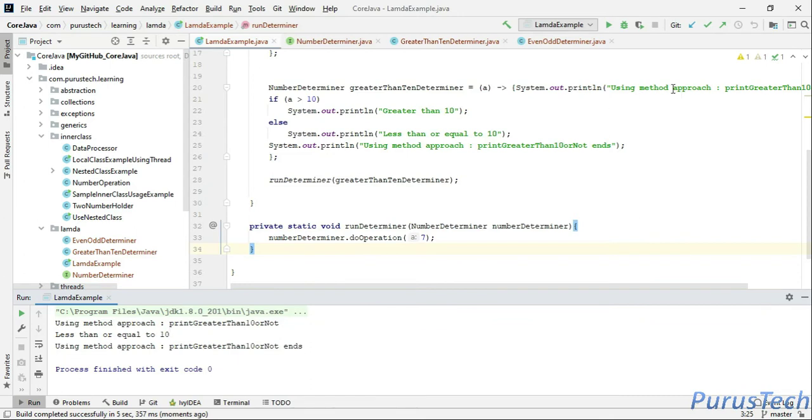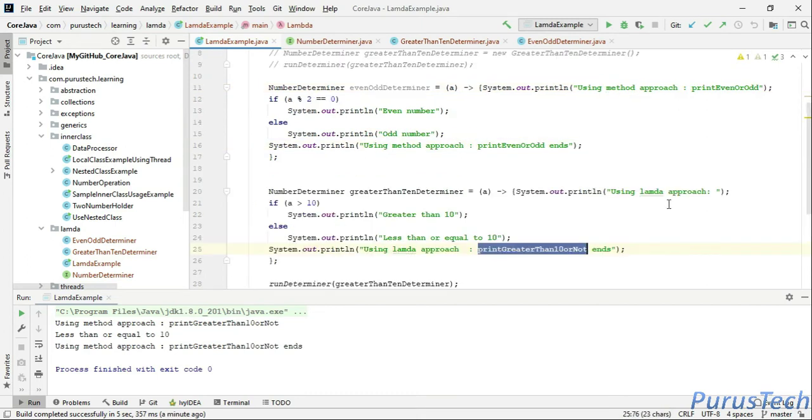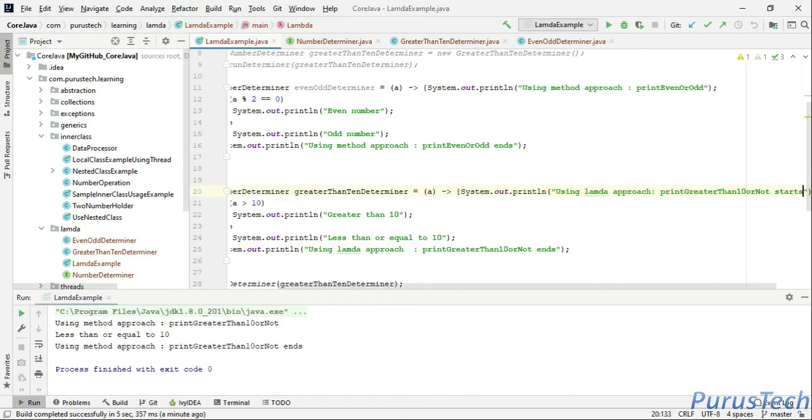Just for clarification, let's put here using Lambda approach and delete these things. And here also using Lambda approach ends. Print greater than 10 or not, starts and ends, using the Lambda approach.